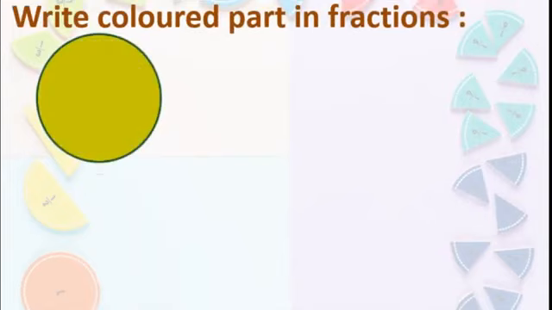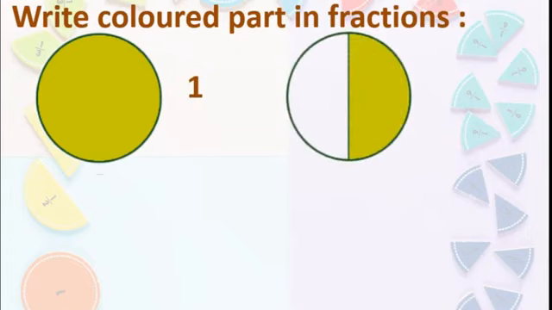Okay, write the colored part in fractions. This is the last, okay? This is 1 whole and it is fully colored. No parts are there, so it is 1. Now this picture, here total 2 parts are there and 1 is colored. Can you guess how we write it in fractions? Yes, you are right, that is half. 1 by 2 or 1 upon 2.